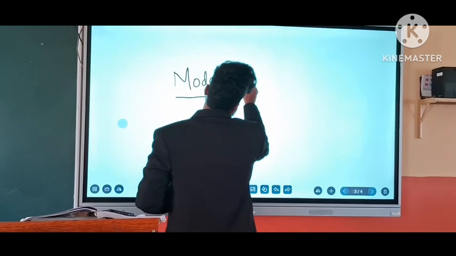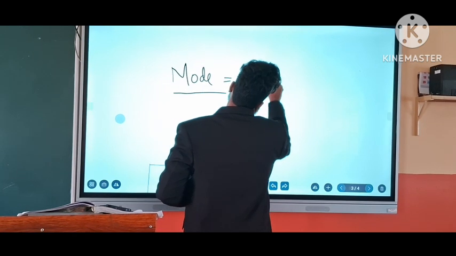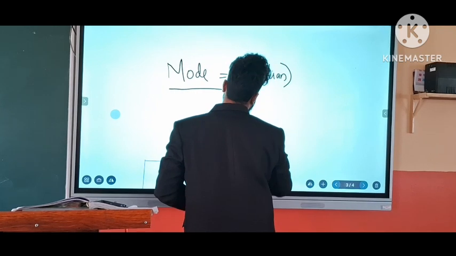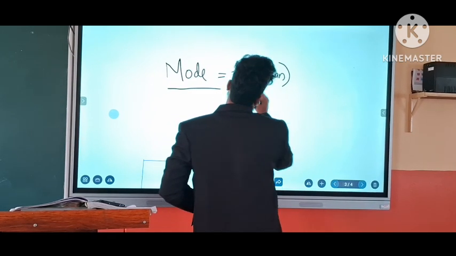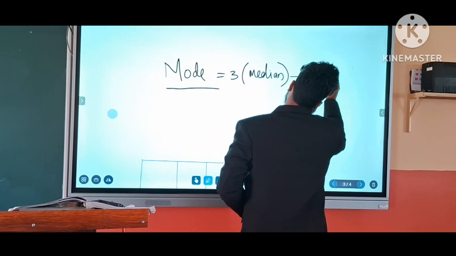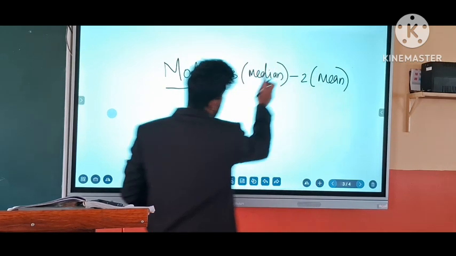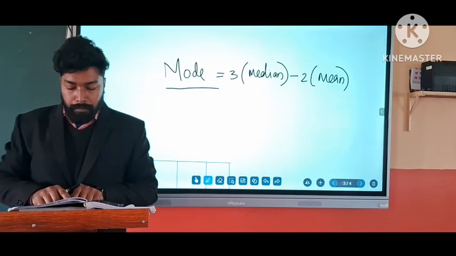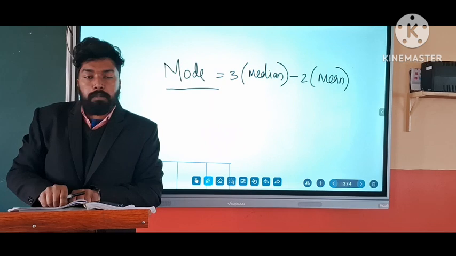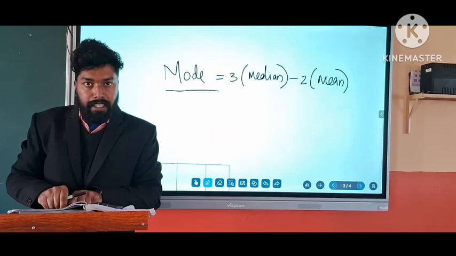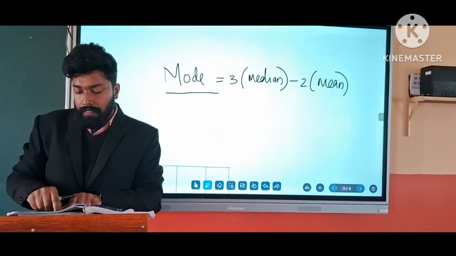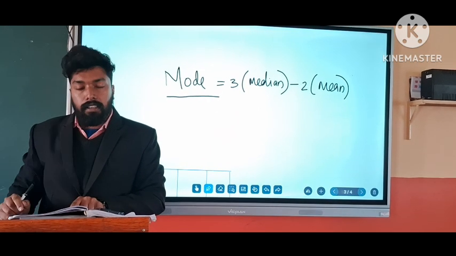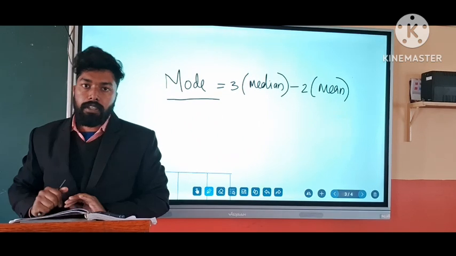Yes, mode is equal to 3 times median minus 2 times mean. So first of all we want to calculate the median for the data and the mean for the data. From this question we can see that the observations, that is the daily wages, are given in ascending order, from smaller to bigger. So no need to arrange again. We can take that directly into a table.